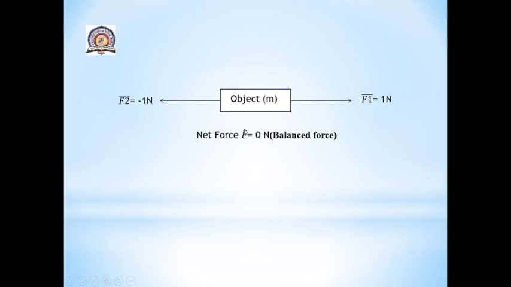And if net force is 0, this means the forces are balanced forces, and since the forces are balanced, there is mutual cancellation of the effect of these forces with each other. This means the effect of F1 is cancelled by F2. Whenever I apply F1, whatever effect is there on the object, that effect is neutralized by the force F2, which is minus 1 Newton, because these are exactly opposite forces. That means forces are balanced and the object will not change its position.